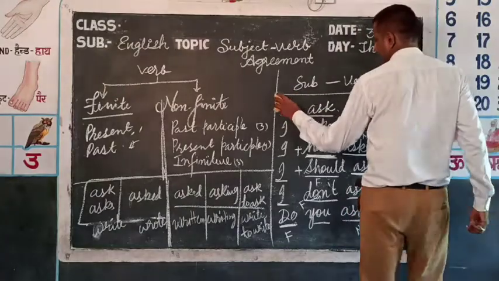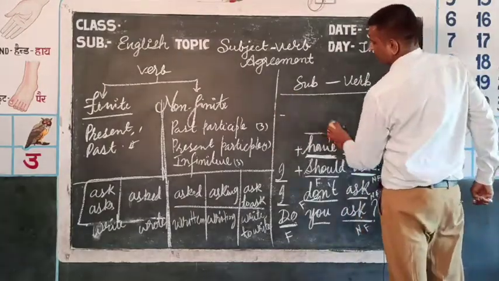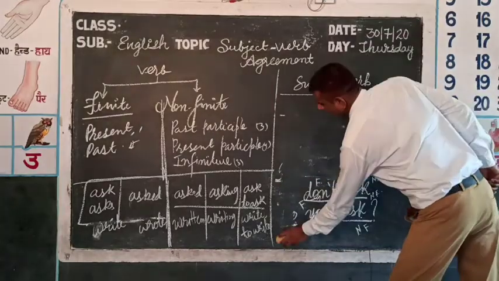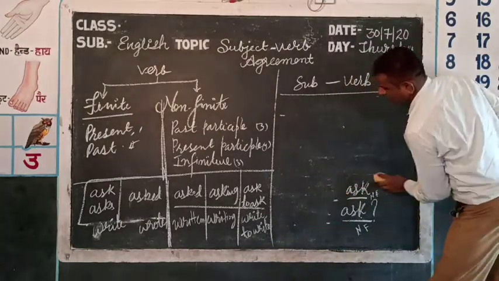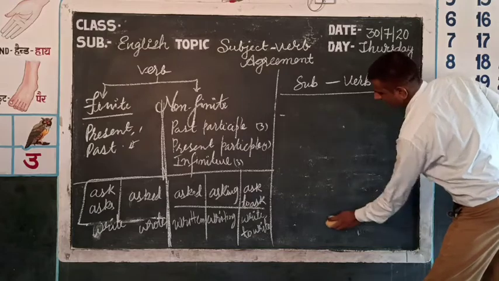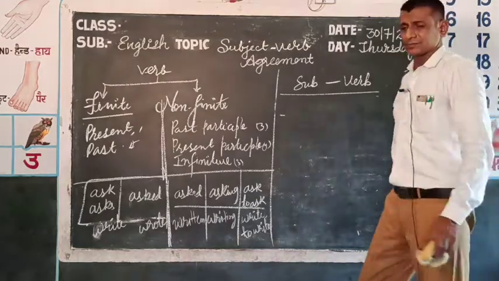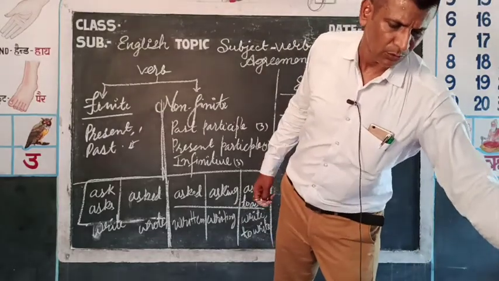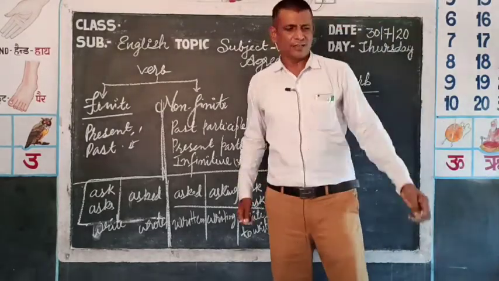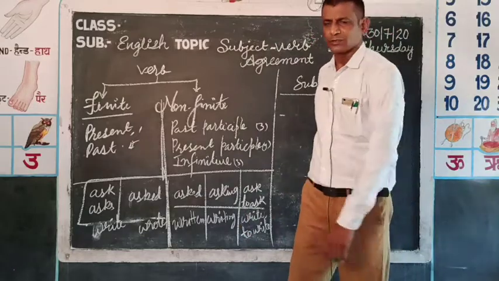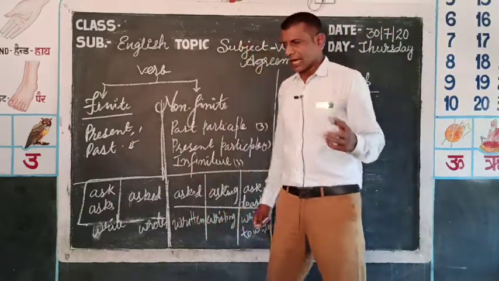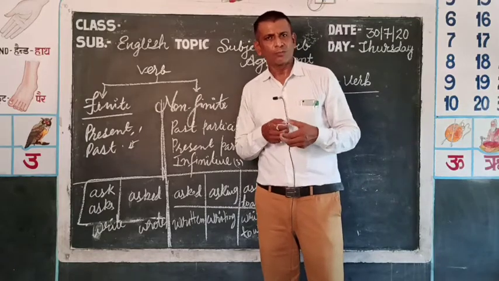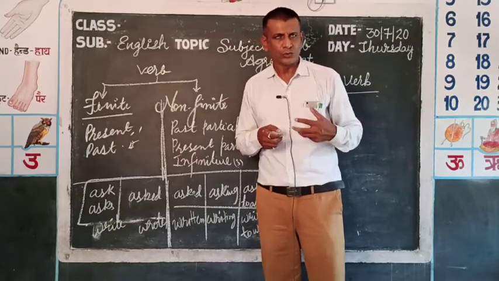So there is the use of singular and plural forms of verbs. You must have read about nouns being singular or plural. You must have heard singular noun, plural noun, but you may not have heard about verbs being singular or plural. Now I am telling you, verbs are also singular or plural according to the use.